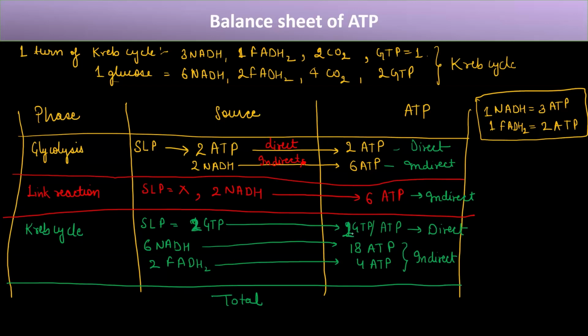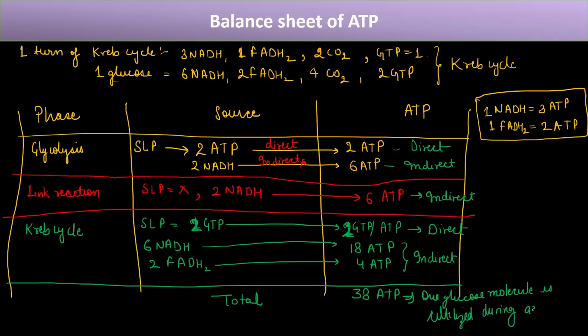So we'll have a total of 38 ATP produced if one glucose molecule is consumed or utilized during aerobic respiration.